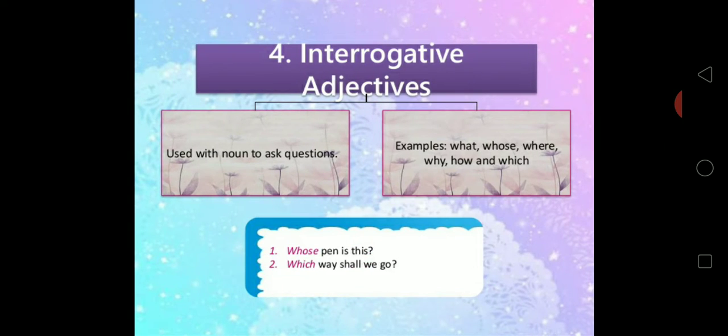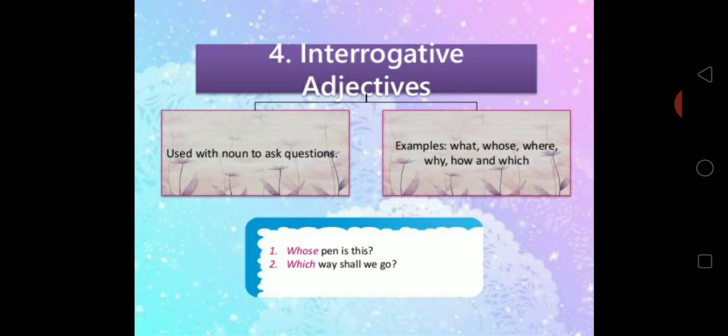Let's move on to interrogative adjectives. Interrogative adjectives are used with nouns to ask questions. You will note the question words that are used. Soon after that there is a noun, like whose pen is this? When you are asking interrogative questions, you have to note that along with the question word there should be a noun. Only then will that be considered an interrogative adjective.